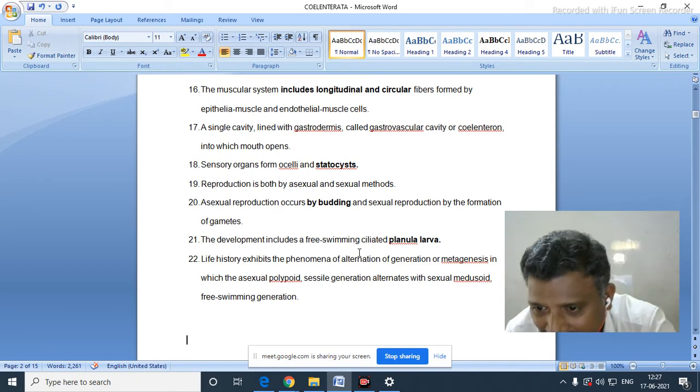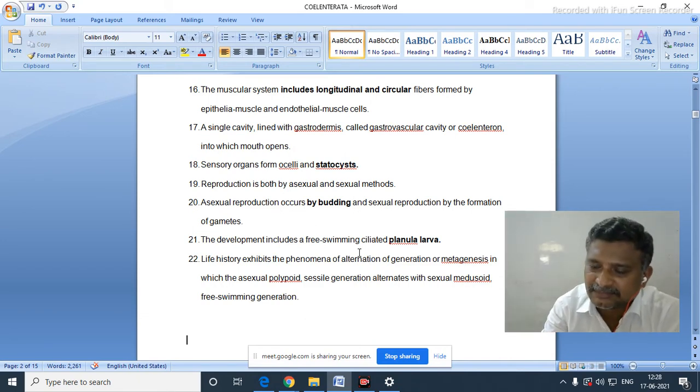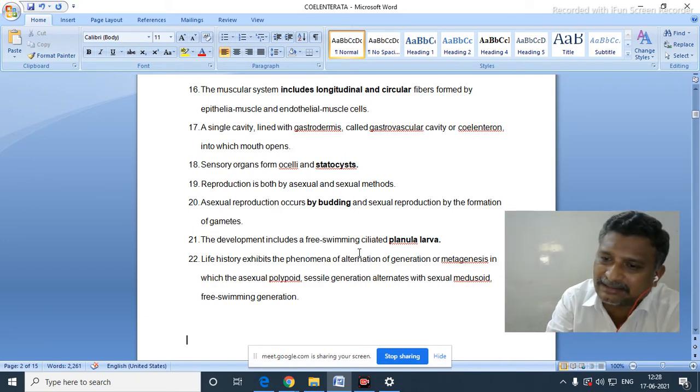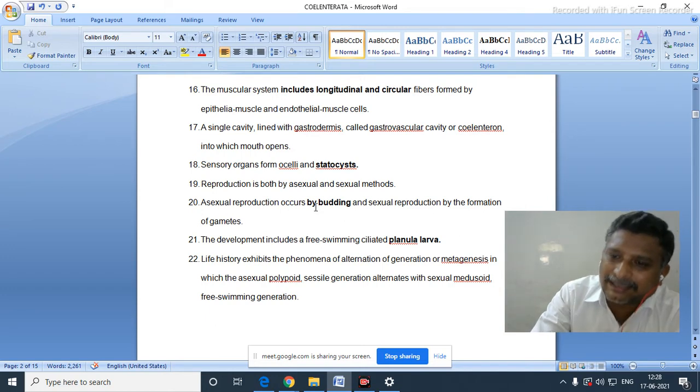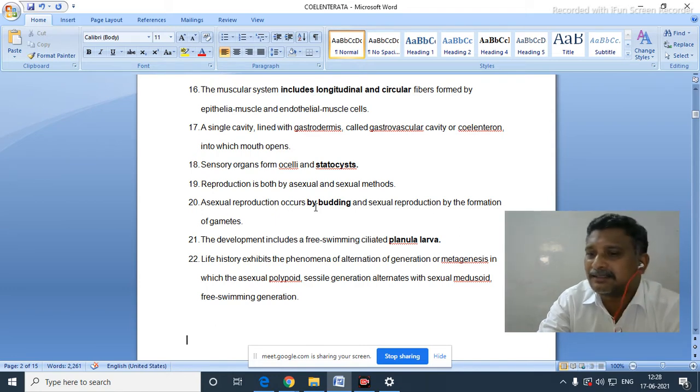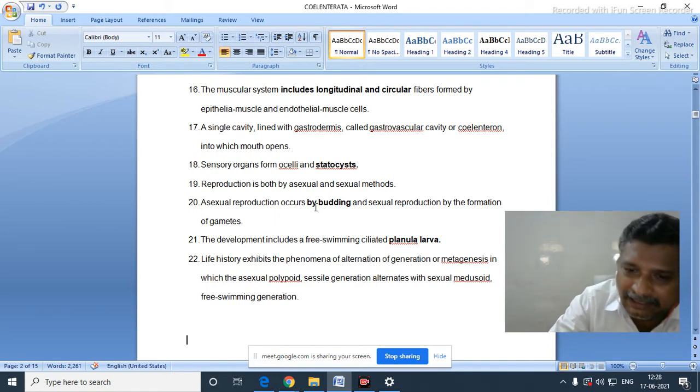If it is asked of you at the time of examination, you have to write at least 20 to 23 characters. Wherever I highlight such wordings, we also have to write all of them without missing any, because all these are important for this phylum.